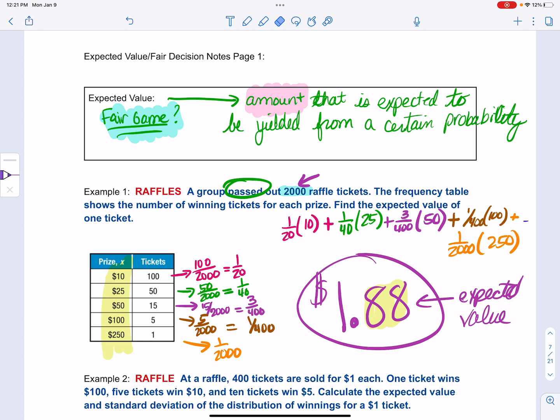So I just want you to understand where you use expected value. You would use it in things with probability. Some kids in our class suggested we charge $10 per ticket. If you charge $10 a ticket, let me put that in, I can't remember what the answer was. So you would be making $9.12 per ticket. So if it was a fundraiser, that would make you $18,000, which makes a huge difference. So you kind of have to think about that.